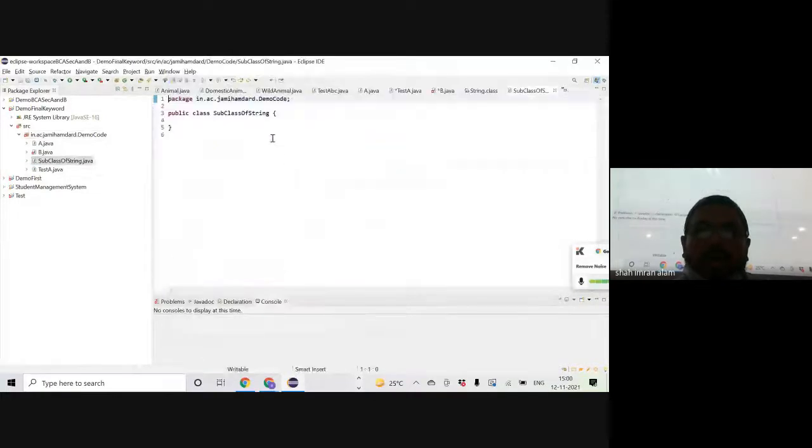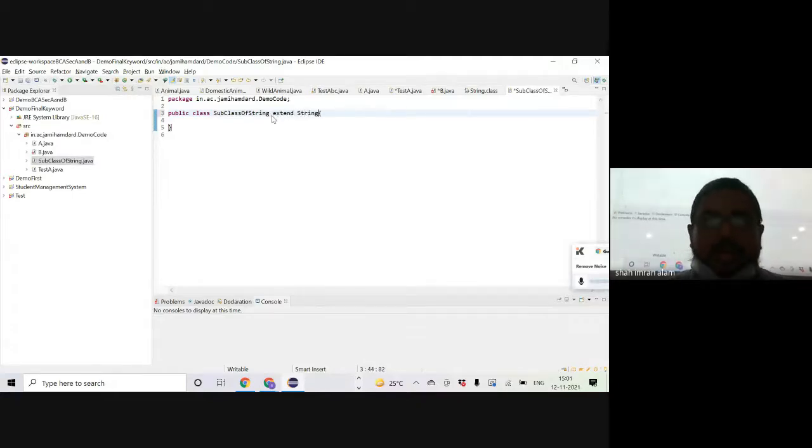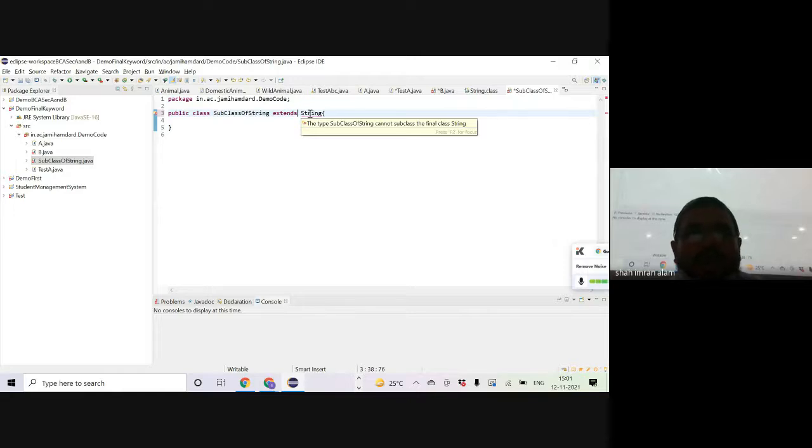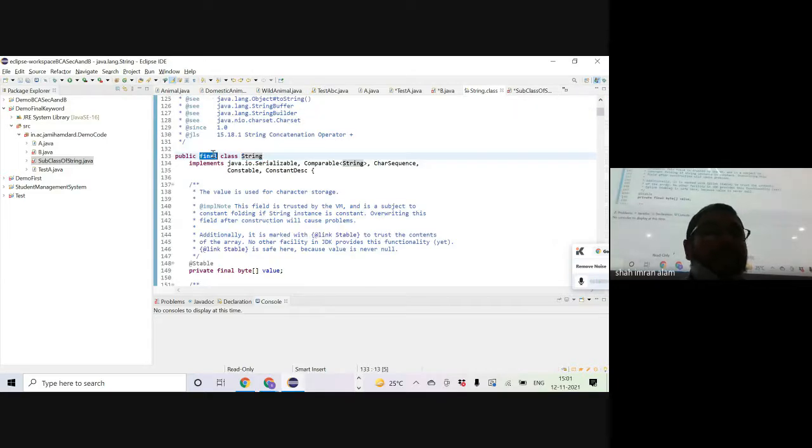As soon as we try to extend it from the String class, we get a compiler error. The type SubclassOfString cannot subclass the final class String, because the parent class String is defined as final. You cannot subclass it because subclassing would mean making certain changes, either by overriding or by extending. So that is not possible. There is a reason why the String class has been made final intentionally, so that no one should be in a position to subclass it.